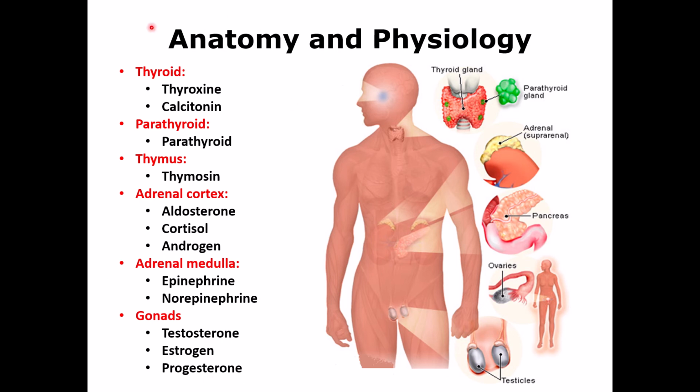This slide, you do not have this in your slides, but the information is in your textbook, but you can also write it here from this slide, and that's a summary of the other hormones that are released from the body. So we start with the thyroid gland. This is the thyroid gland. It's located in the neck. It's posterior to the trachea. It has an isthmus and two lobes, and it produces two different hormones.